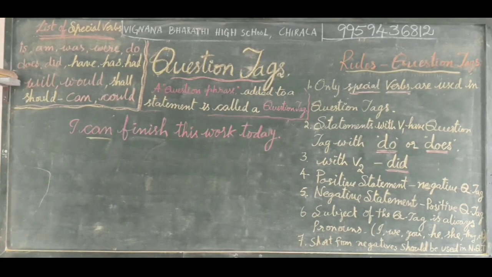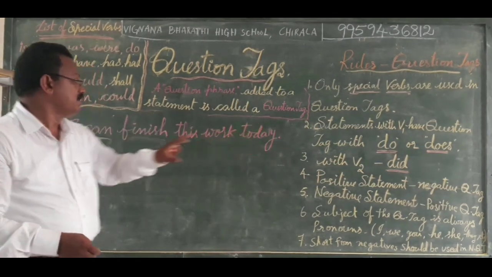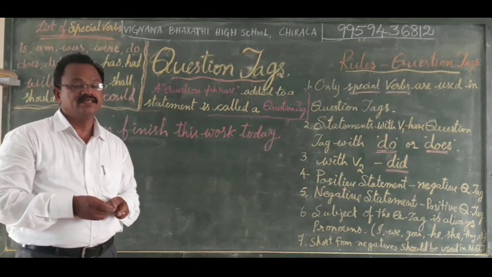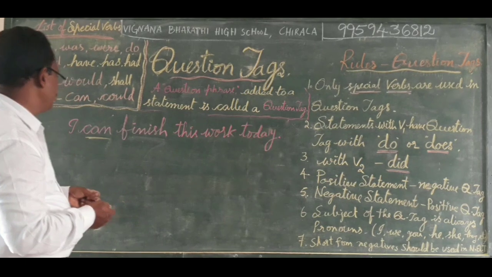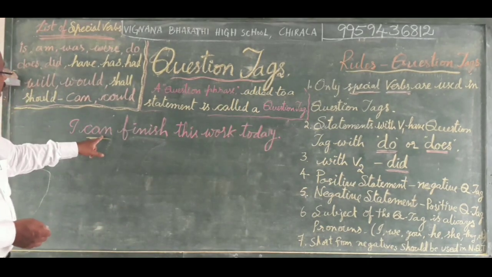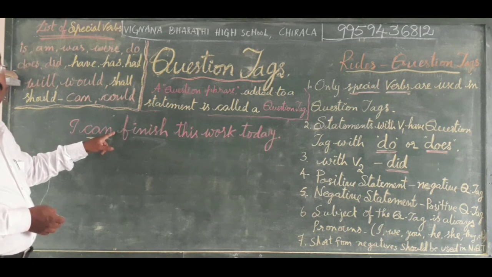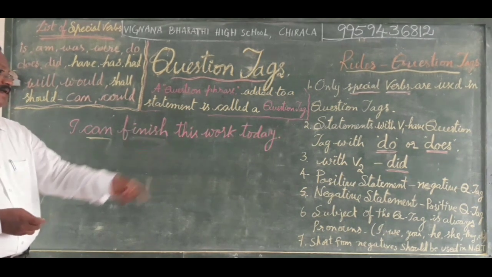The statement is in the positive form. I can finish this work today. This is a positive statement. If can is followed by not, I cannot, that is a negative statement. But this is a positive statement.